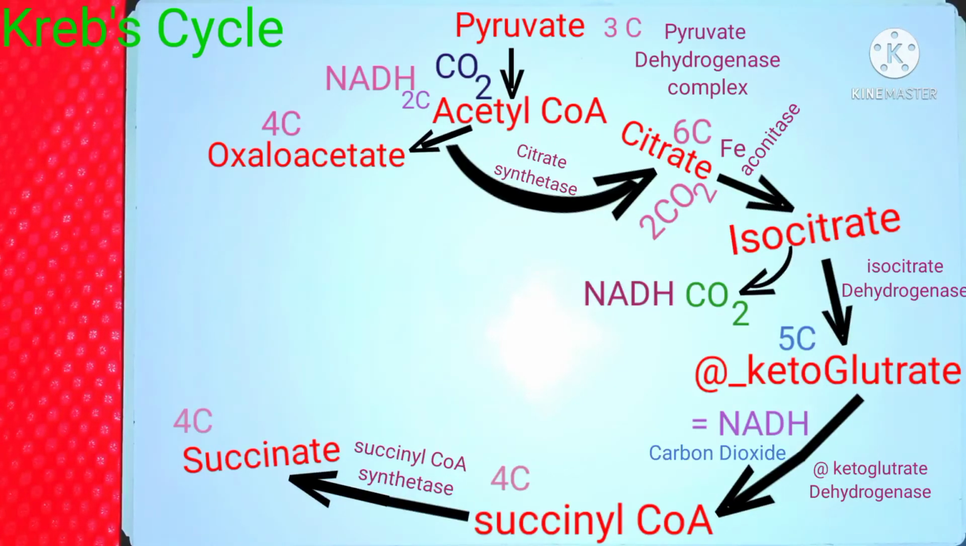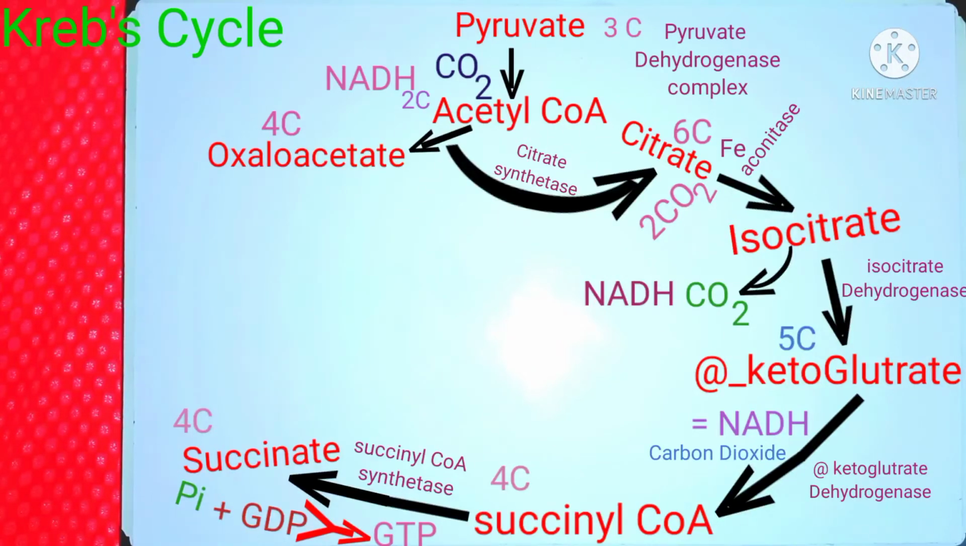Now an important question comes to our mind: when both products have the same number of carbons, 4 carbons in each, then what changes, what converts? The answer is that succinyl CoA is a high energy compound, and its stored energy is utilized to attach an inorganic phosphate to GDP, that is converted into GTP.